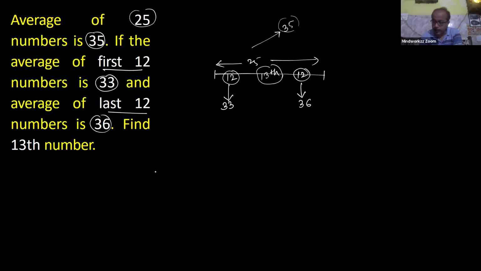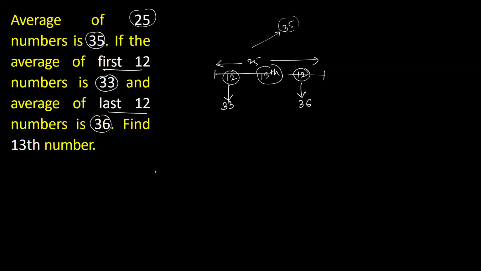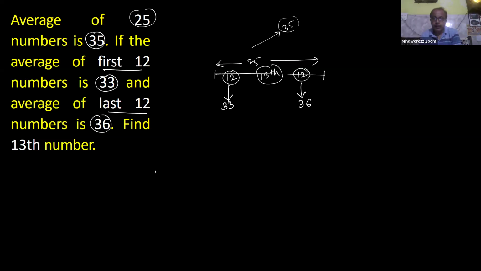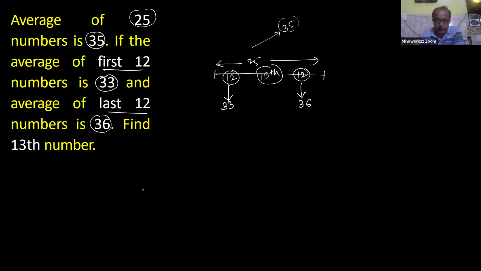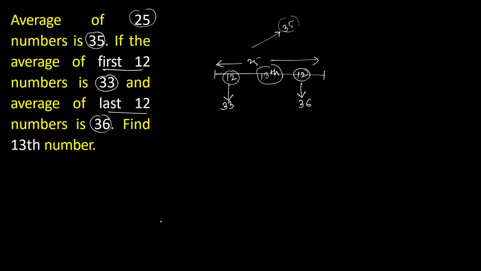So Ananya, you got 47 in the procedure. How to get this 47? Sir, I use the basic method. Means 25 multiply 35, 12 into 33, 12 into 36 and so on. Right? And then subtract. Okay. So everyone know the basic approach for this question? Or discussion required for the basic approach? Yes, Umesh? Please tell me, sir.